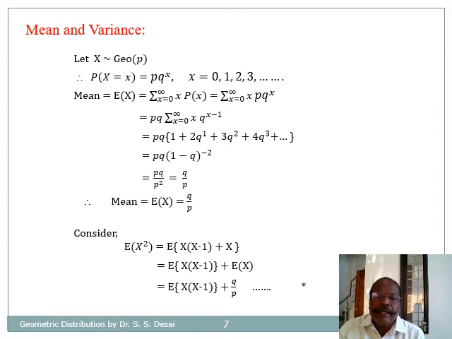Now to find variance we need expectation of x square, and for discrete distributions it is given by expectation of x square is equal to expectation of x into x minus 1 plus x, and this can be written as expectation of x into x minus 1 plus expectation of x, and that expectation of x is q by p, as we have just seen.